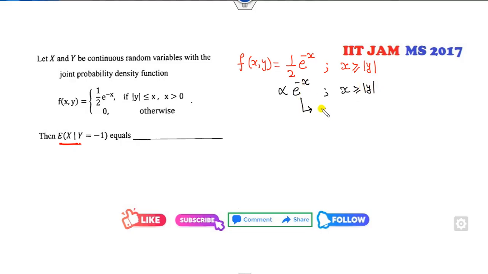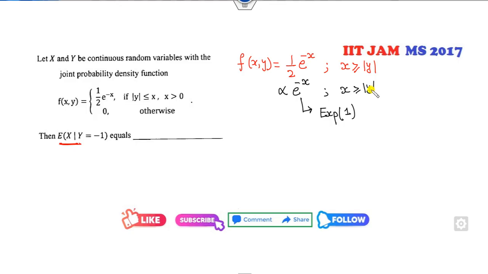Okay, look at that. X and y are continuous distributions. X is given here, which is half e raised to power minus x, where x is greater than or equal to mod of y. Then your target is to find the expected value. So just forget about the constant. I can write this number here. Which distribution does it follow? Clearly it follows an exponential distribution with parameter 1.